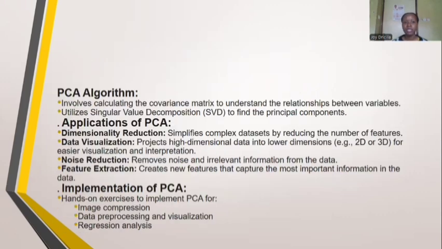Its applications are dimensionality reduction, data visualization, noise reduction, where it removes noise and irrelevant information from data, and feature extraction. Under its implementation, we have image compression, data preprocessing, and visualization with regression analysis.